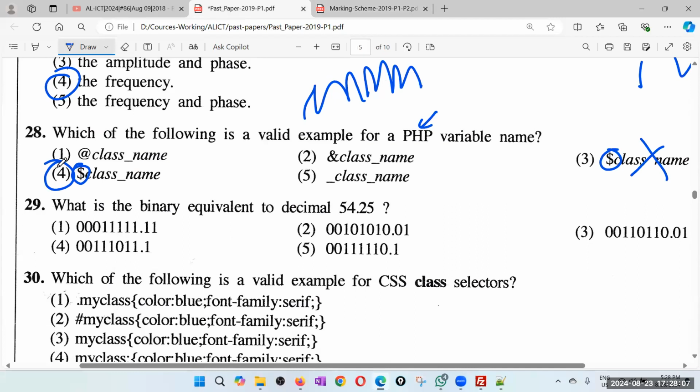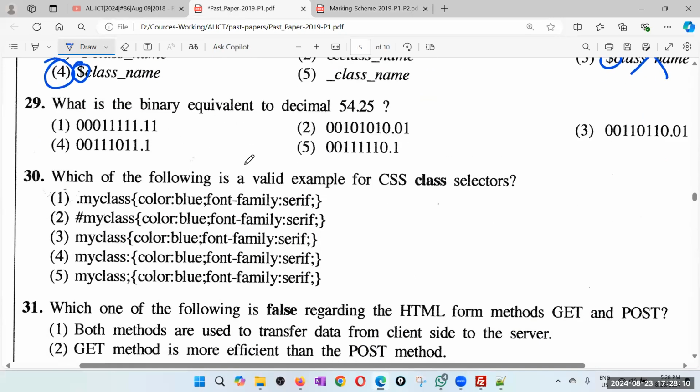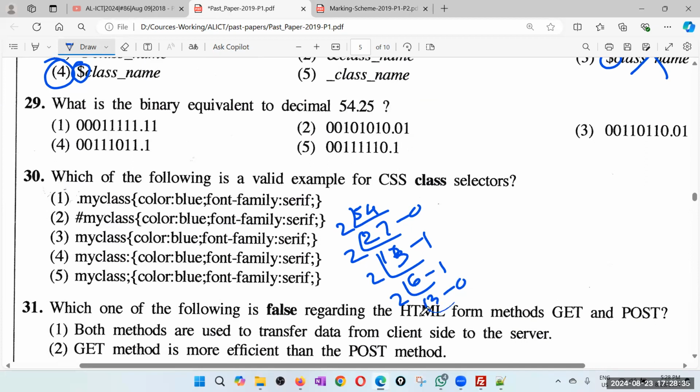Okay, 29. What is the binary equivalent of the decimal 54.25? Super easy question. We did this kind of question. You convert 54 by dividing by 2 repeatedly. 27 remainder 0, 13 remainder 1, 6 remainder 1, 3 remainder 0, 1 remainder 1, 0 remainder 1. So 1 1 0 1 1 0.